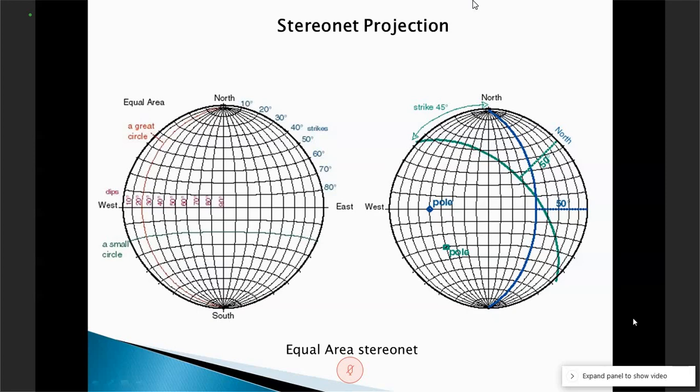Now you see here there are two circles given. That means these are two joint planes, and this point is its intersection line. So in stereo net projection, a point will be a line and an arc will be a surface. Means we have reduced a degree. Yeah, do you have any question? Go ahead.